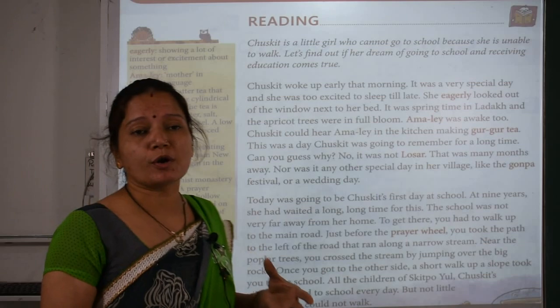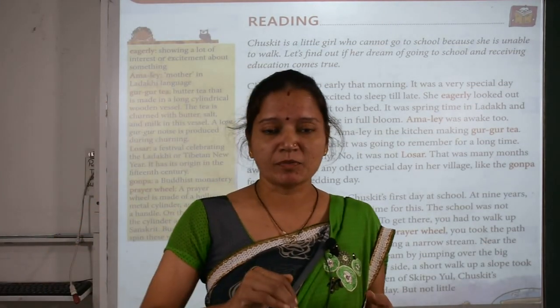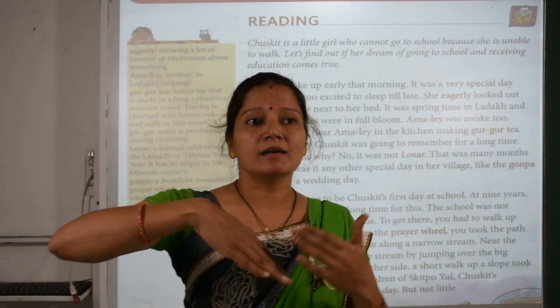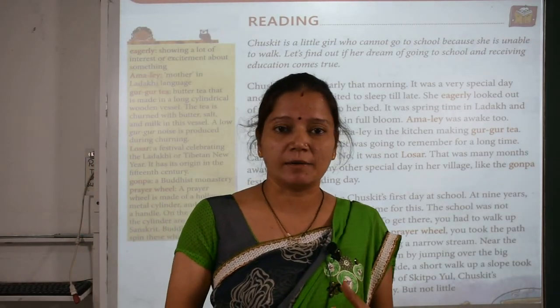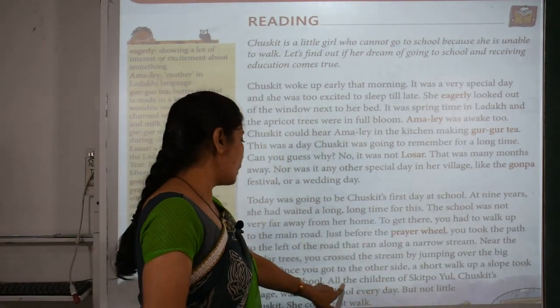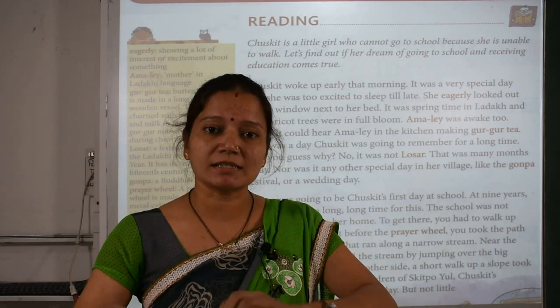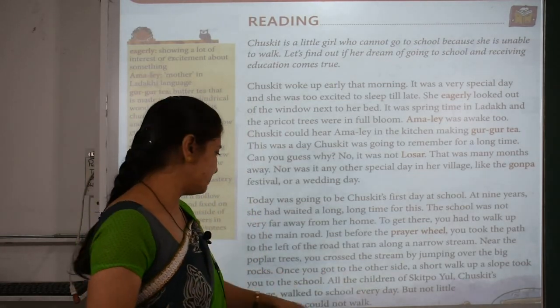Then a person has to cross the rocky path. Rocky path means they have to climb that area, okay. Then there is a slope. Slope means a surface of land that goes up and down, okay. So that is called a slopy area. Okay, so all the children of Skipto Yul, it is the village name where Chaskit and all the children lived. That is the village name.